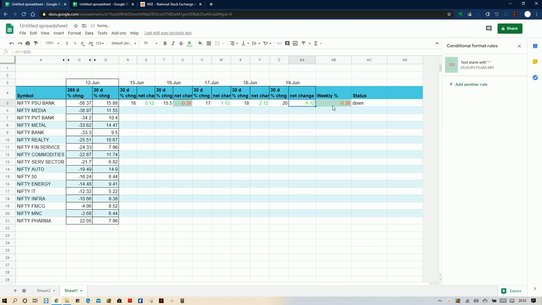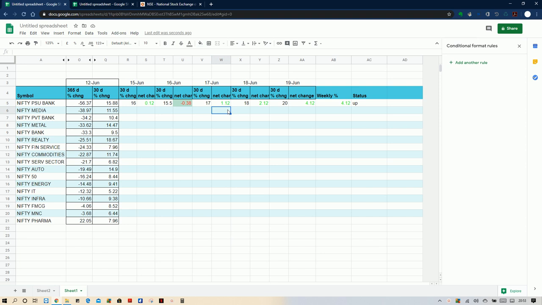So the net change is 4.12. At the end of the week we will consider this as 4.1. So now it is up. You follow for a week or 10 days. Once you get a grip that the index is giving more than 5%, then definitely that index can give a return of around more than 5 to 10% in a month's time.